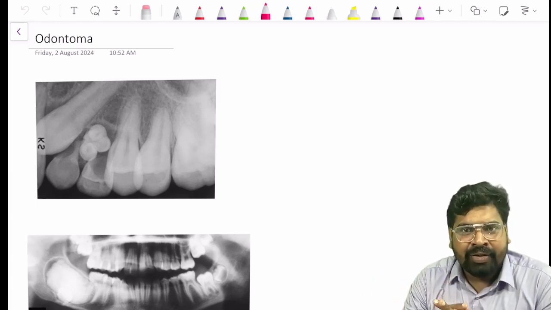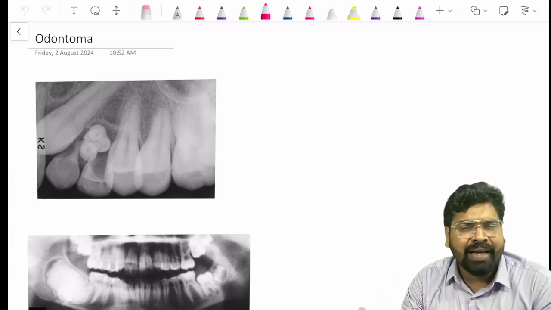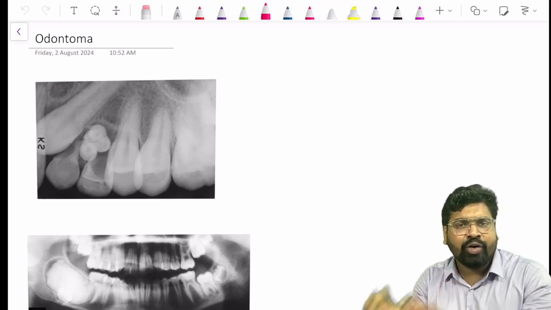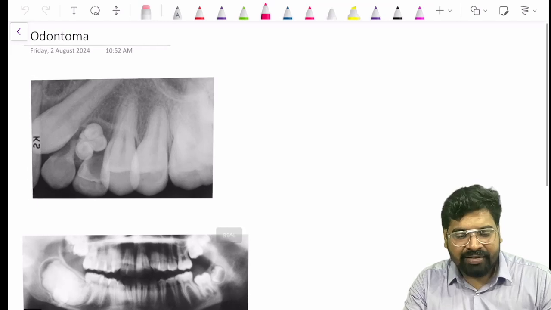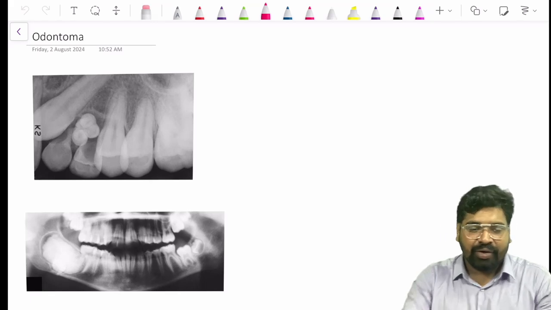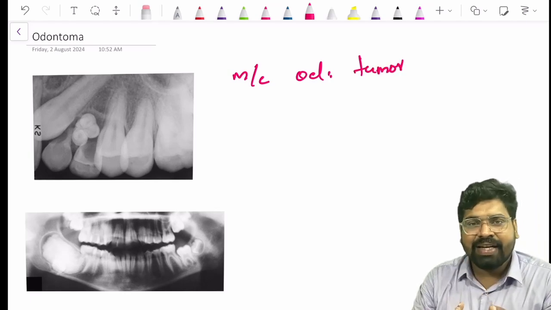Odontomas are odontogenic tumors arising from both the ectomesenchyme and the epithelium. Right? It's a mixture of your odontogenic ectomesenchyme and your odontogenic epithelium. Odontomas are the most common odontogenic tumor. Ameloblastoma comes second. Odontomas are considered the most common odontogenic tumors, and it is a tumor of both your ectomesenchyme and your